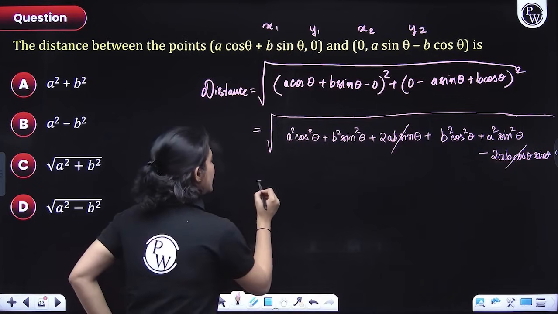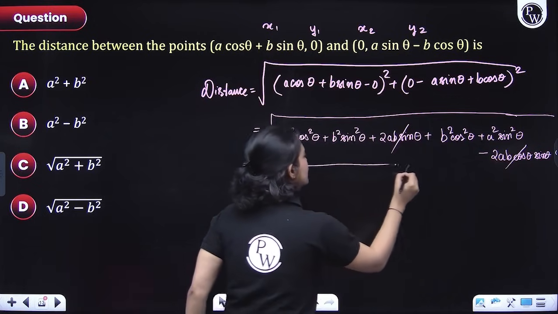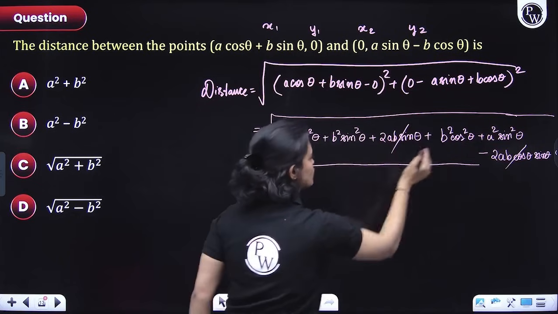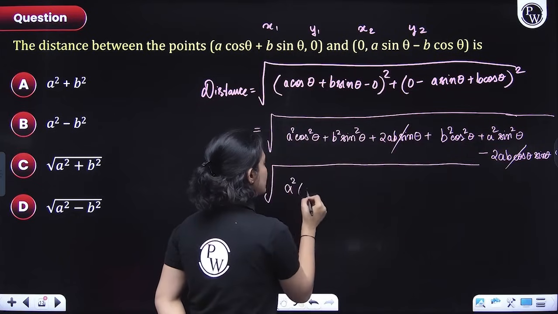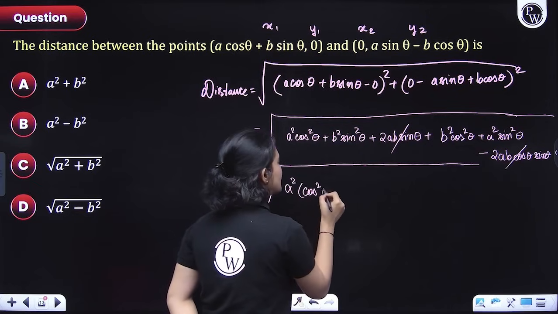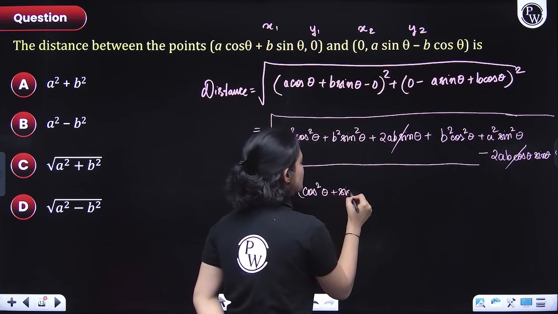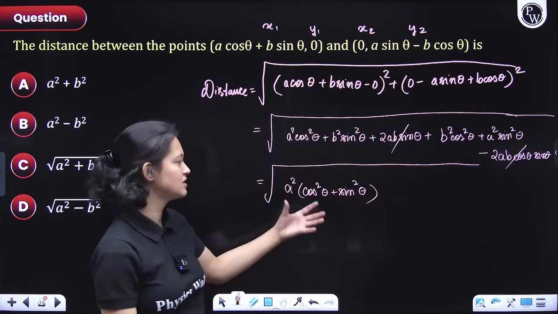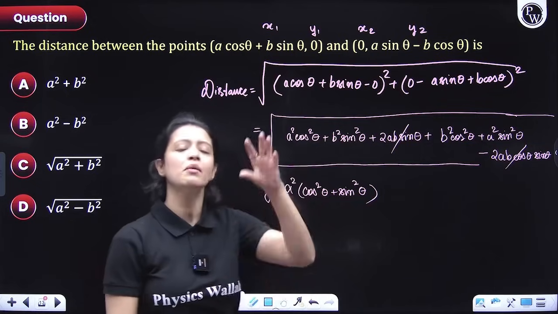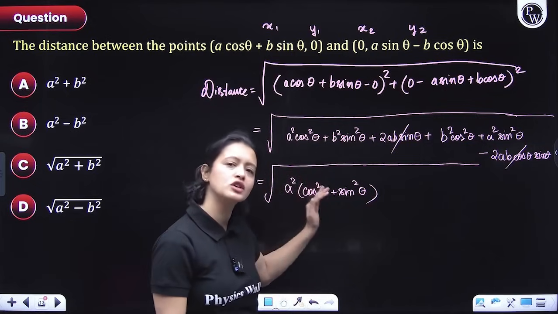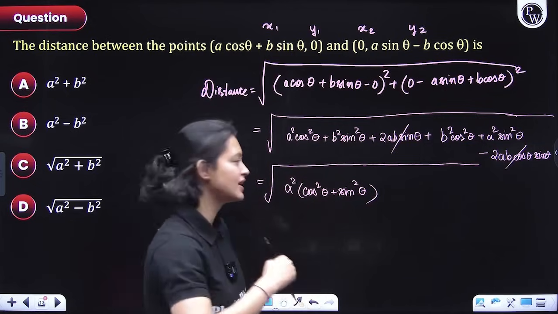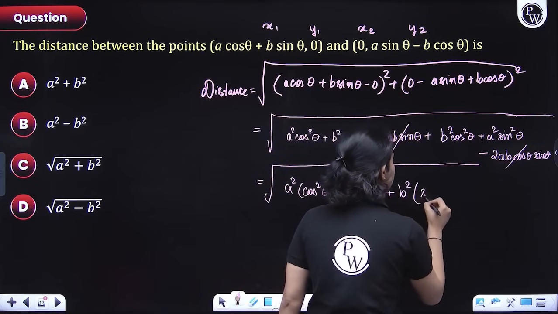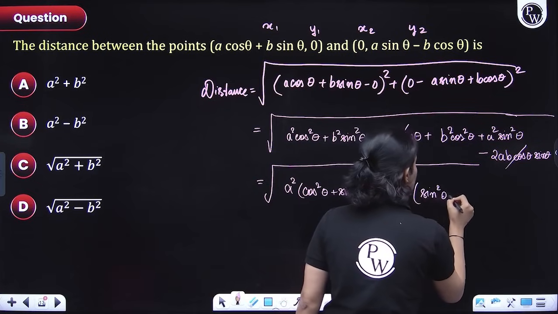Okay, now what I'll do is I will take a square common from the two terms, a square cos square theta and a square sin square theta. Why am I doing that, everyone? Because I know that cos square theta plus sin square theta is equal to 1. We'll be doing the one-shot session of the chapter trigonometry, so don't worry. This question is also related to trigonometry. But for now, just mug it up that cos square theta plus sin square theta is 1, right? Now, similarly, I'll take b square also common. So inside, again, I'll get sin square theta plus cos square theta.